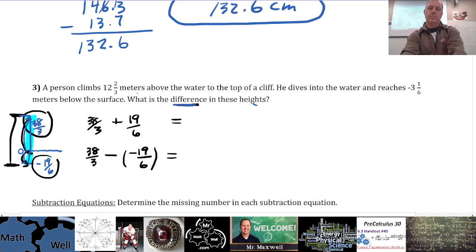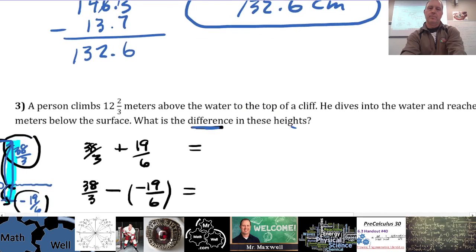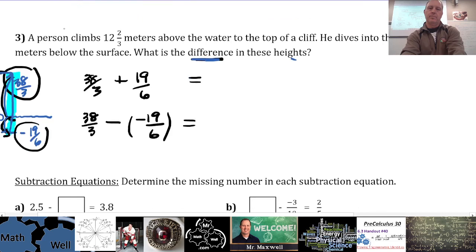So I need to get these two, I'll zoom in for you at the back, I need to get these two with a common denominator right here. So I'm going to multiply top and bottom by 2 here to get 6, right? So 38 times 2, well, that's 30 times 2 is 60. 8 times 2 is 16. So that's 76, right, over 6.